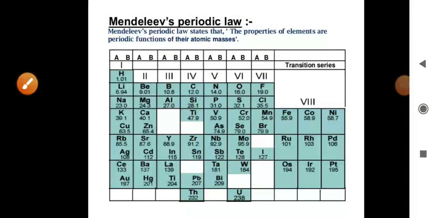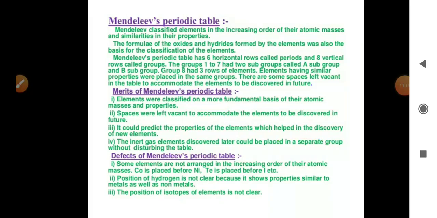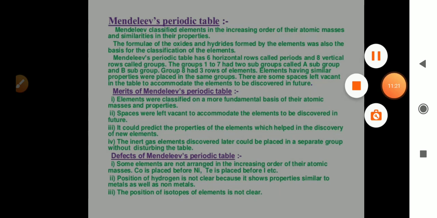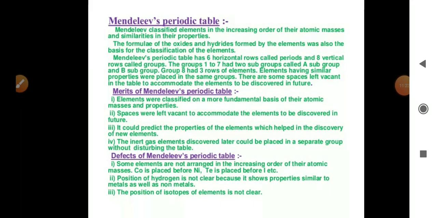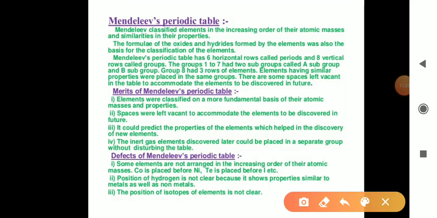Then we have to see the next topic, that is defects in Mendeleev's periodic table, or we can say defects or demerits of Mendeleev's periodic table. So the first demerit is some elements are not arranged in the increasing order of their atomic masses. Cobalt is placed before nickel, tellurium is placed before iodine, etc.